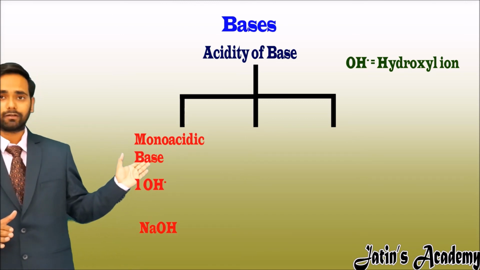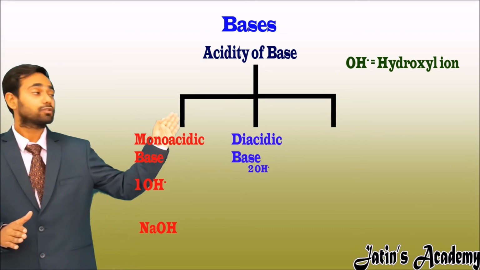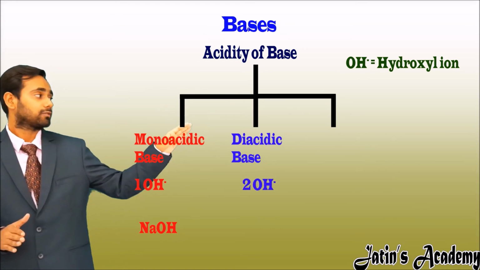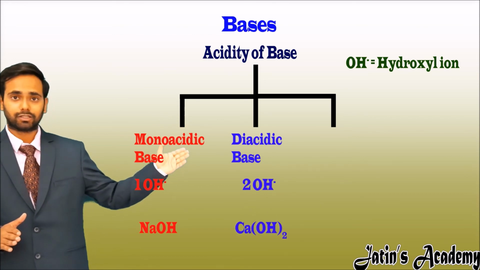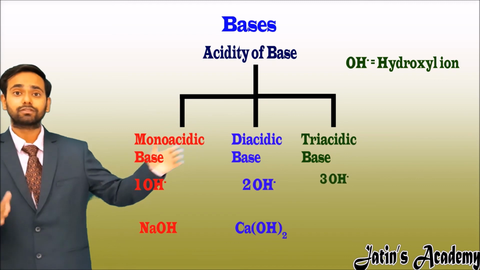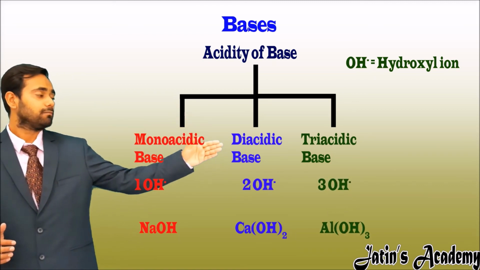Example is sodium hydroxide. Another is diacidic base, in which two hydroxyl ions are coming in the aqueous solution. Example is calcium hydroxide. And third is triacidic base, in which three hydroxyl ions are coming. Example is aluminum hydroxide.